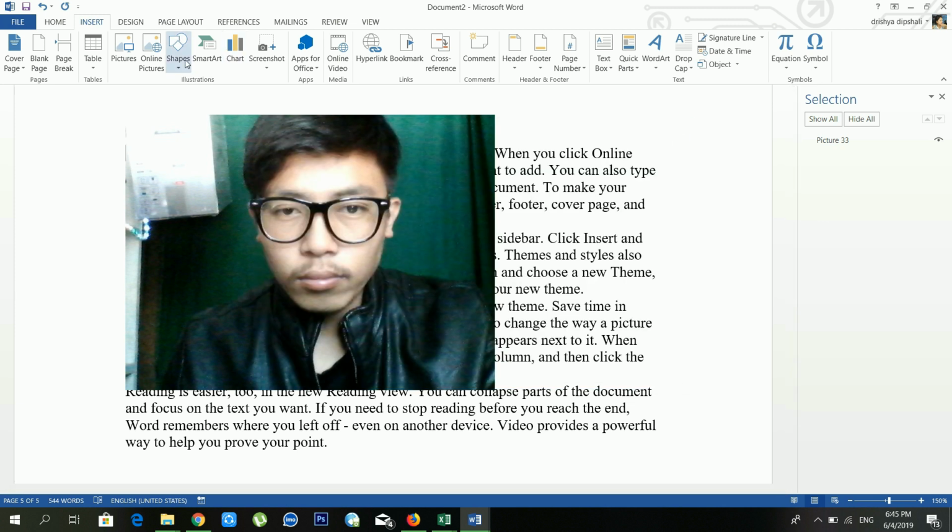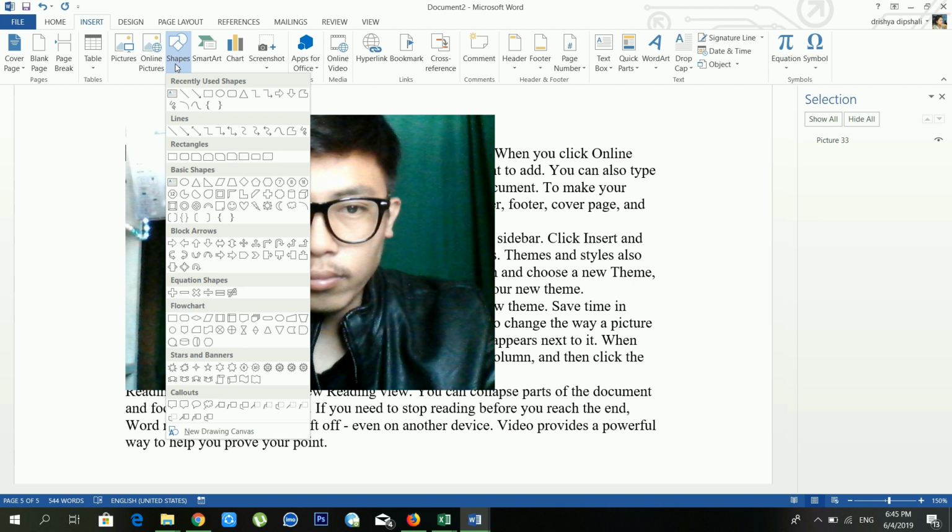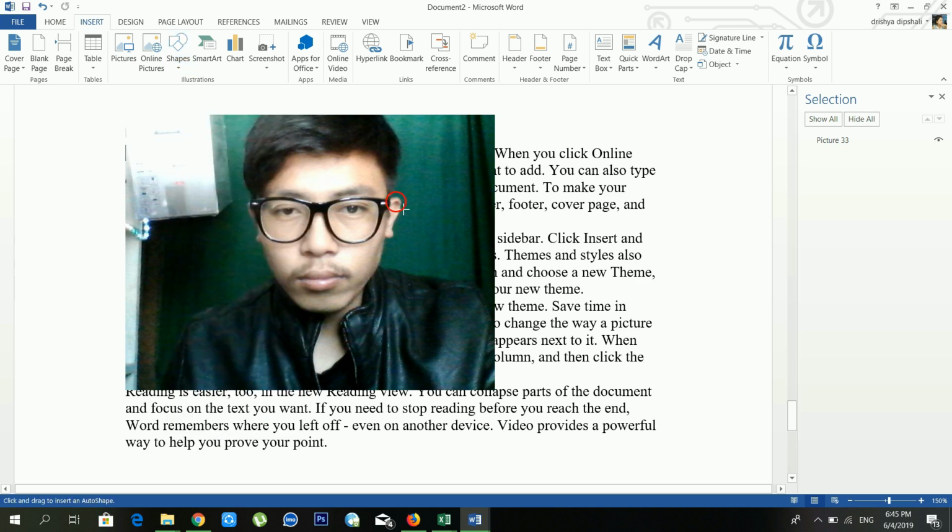Another option is Shapes. If you want to use a different kind of shapes, in that case you have to use this feature. There are lots of options available. See, there are lots of shapes available. If you want to use a rectangle shape, what to do? In that case you have to go to the rectangle shape and just drag it.